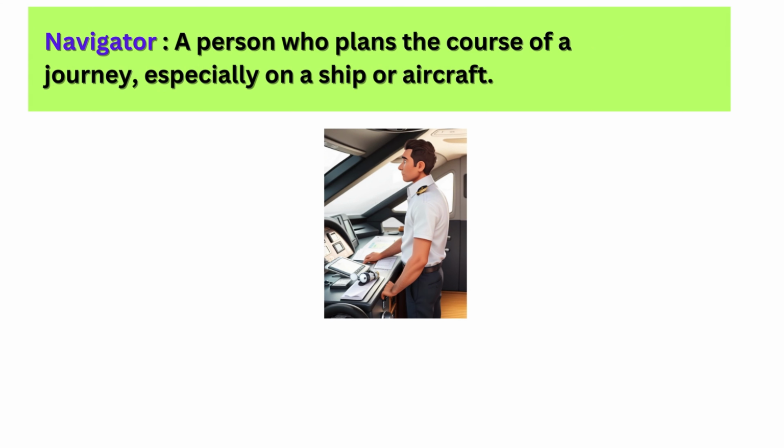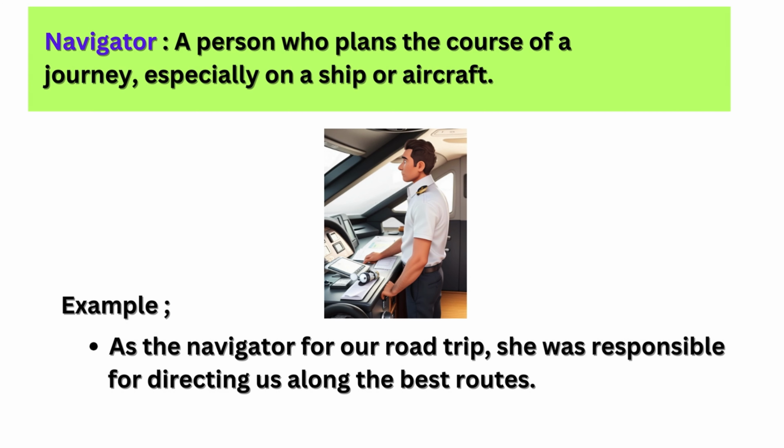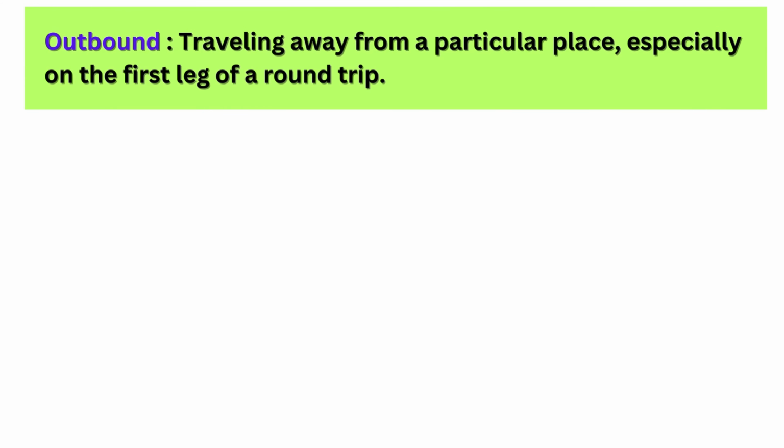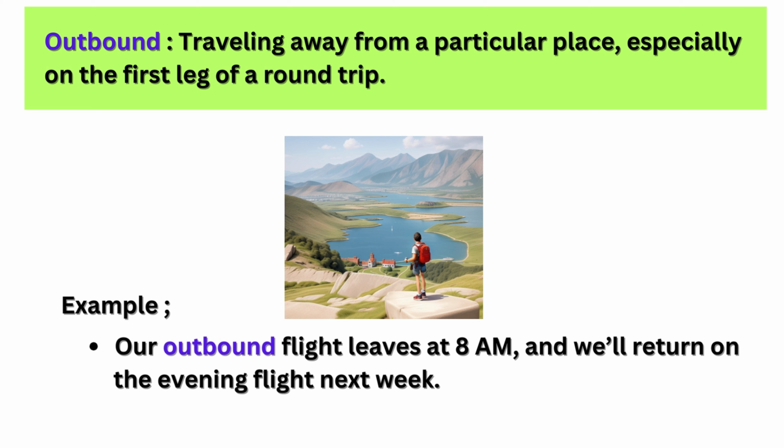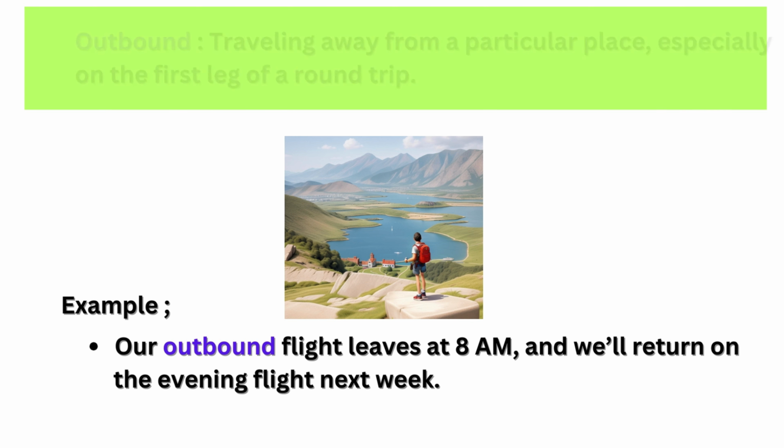Navigator: a person who plans the course of a journey, especially on a ship or aircraft. Example: as the navigator for our road trip, she was responsible for directing us along the best routes. Outbound: traveling away from a particular place, especially on the first leg of a round trip. Example: our outbound flight leaves at 8 a.m. and will return on the evening flight next week.